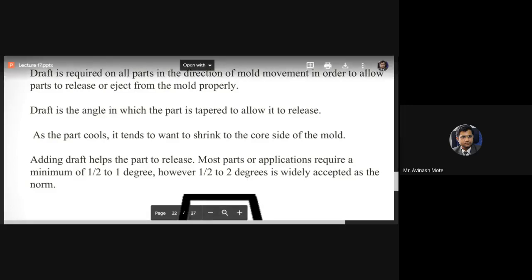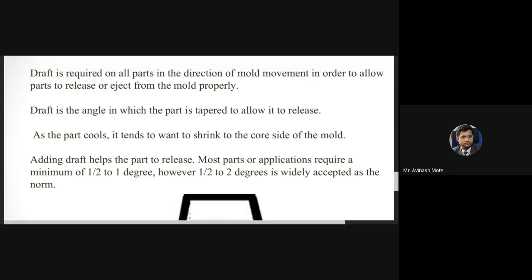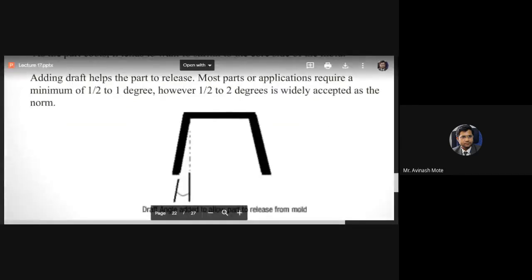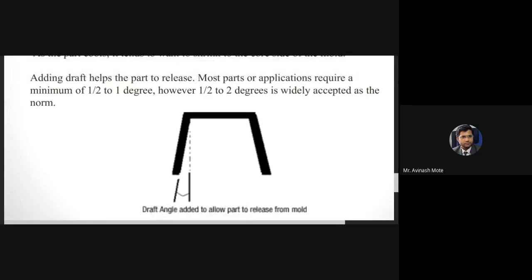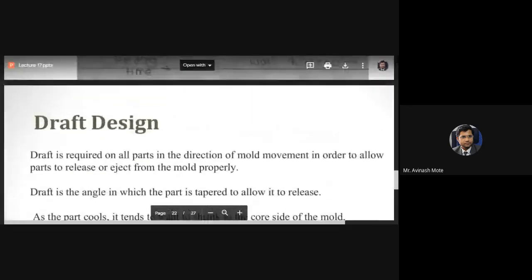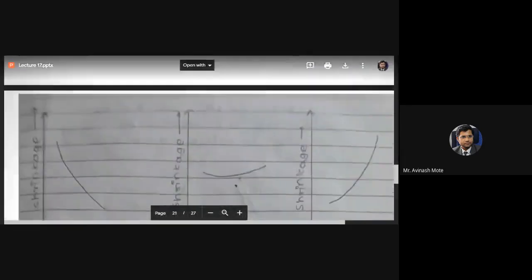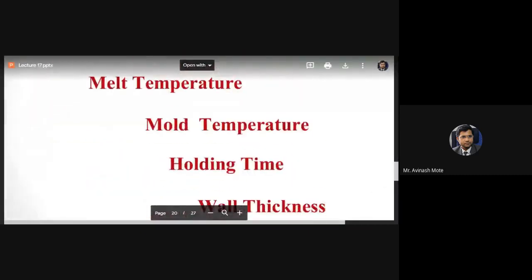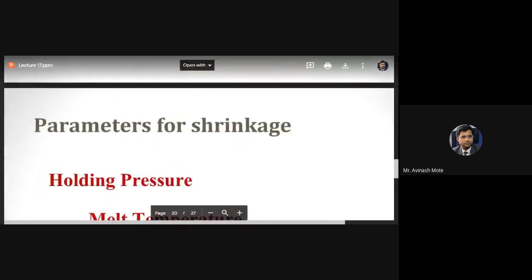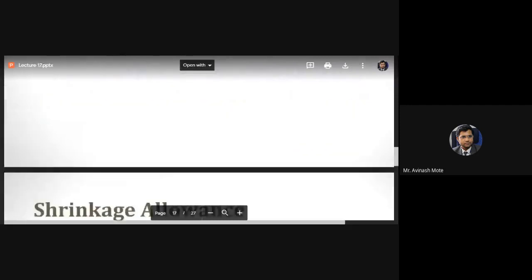The intention is the ejection of parts from the mold, and the amount is 0.5 to 2 degrees, or 0.5 to 1 degree in some cases. From upper limit to lower limit, the draft allowance given will be 0.5 to 2 degrees. Draft allowance means allowing the part to be removed from the mold. This is how the draft design is made, how the allowances are provided by considering all these factors, and how the tolerance is considered.